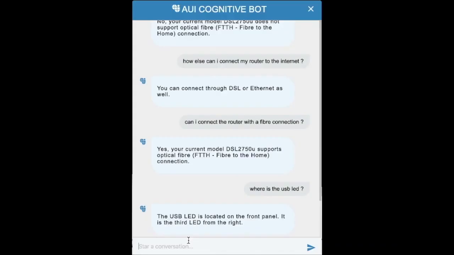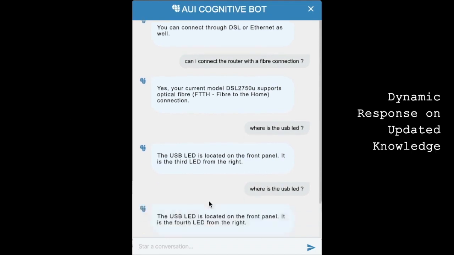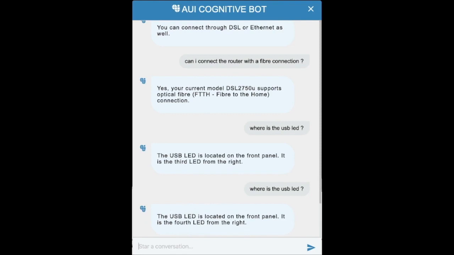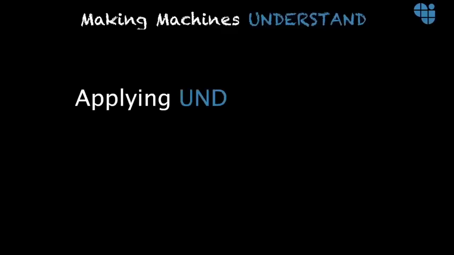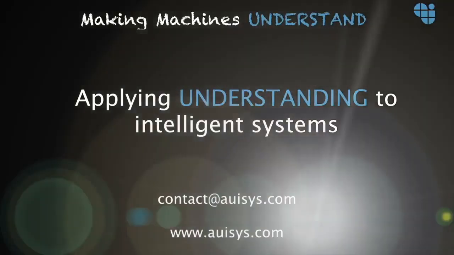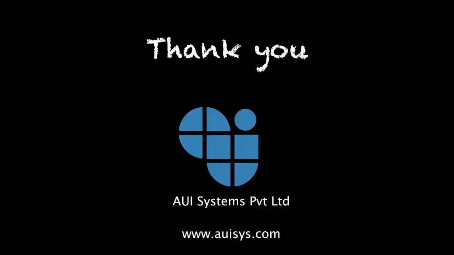Now we query the system about the USB LED's position after we've added the information. The response now is that the USB LED's position is fourth from the right. You've just witnessed the capabilities of the AUI cognitive system to reach near human intelligence and conversation.